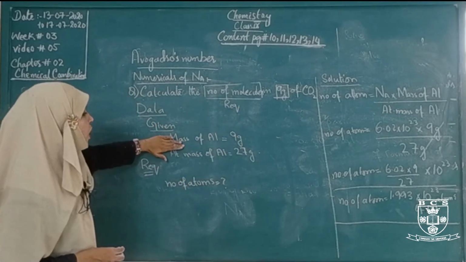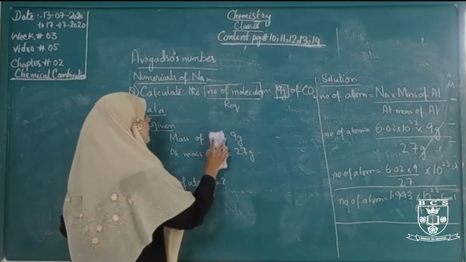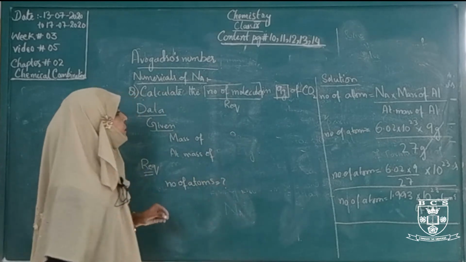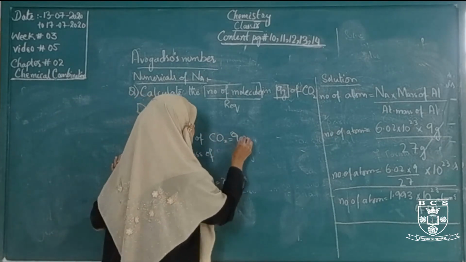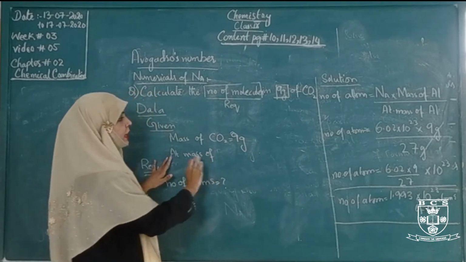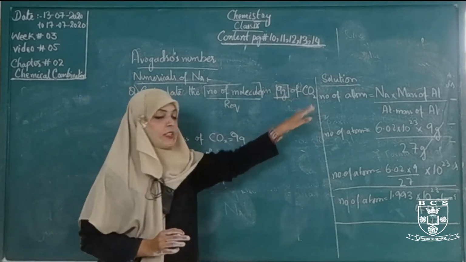So, instead of the mass of aluminium, here is the mass of carbon dioxide. The mass of carbon dioxide is 9 gram. And this is not atomic mass, this is a molecular mass.